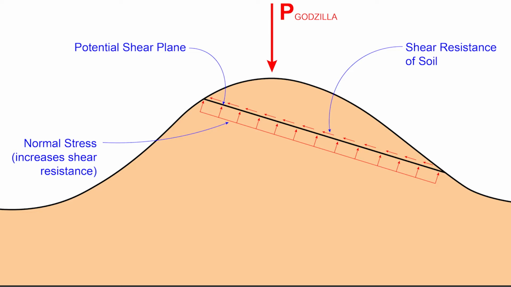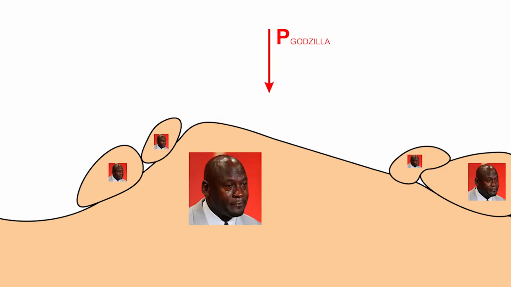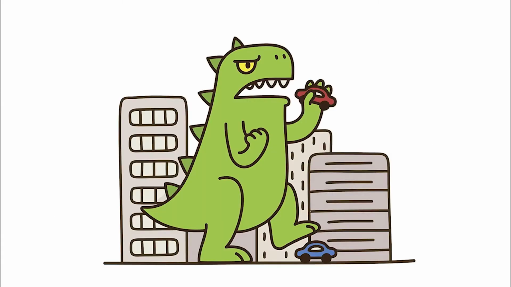Thus, shear stresses can be problematic to unconfined soil masses, where shear stresses from a large applied load such as Godzilla can cause a rupture between two soil masses along a sliding plane, causing the slope to ultimately fail. As the angle between the failure plane and the applied load increases, the frictional resistance from the normal stresses decreases and the shear stresses will increase until ultimately the soil fails and Godzilla will attack your city.